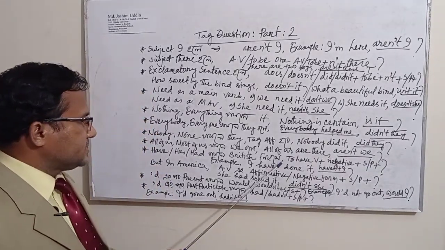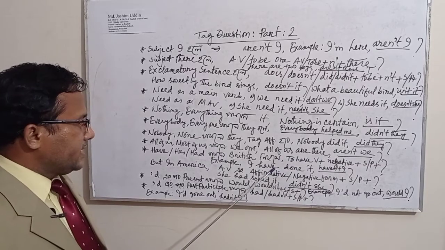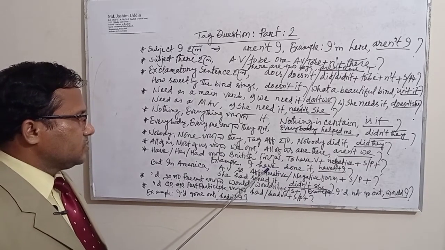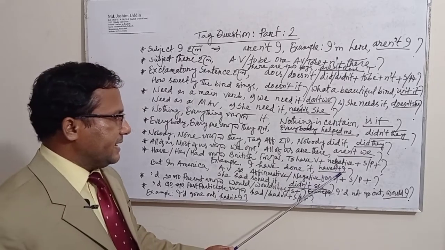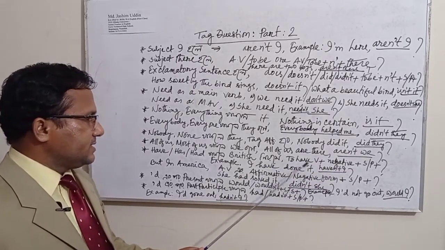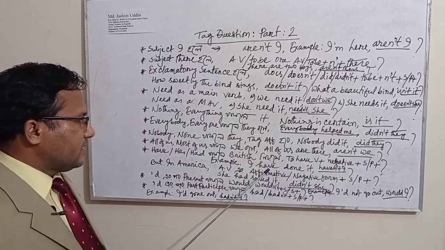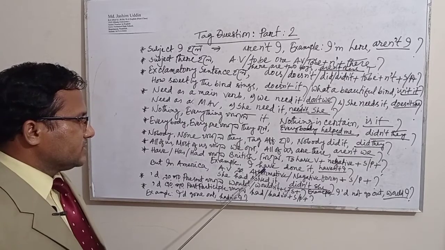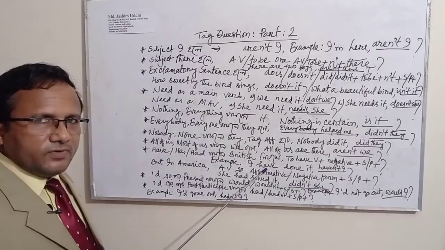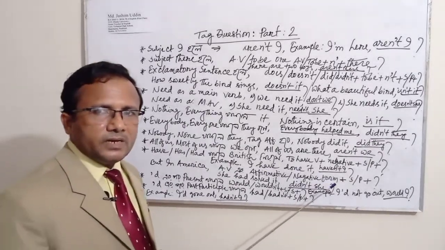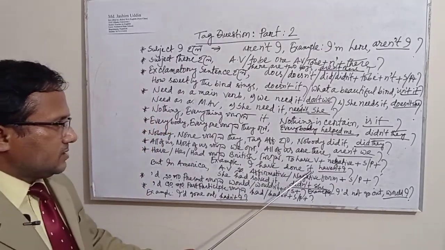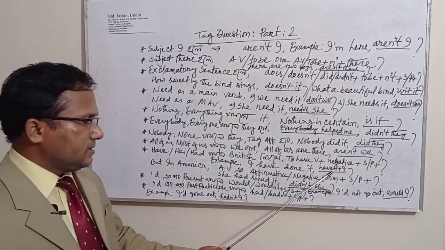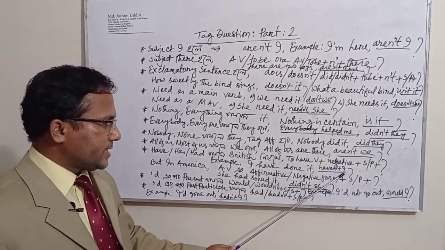Now if the sentence is I have done it, in the British rule the tag question will be haven't I, but if it is in American grammar the tag question will be don't I, because have here is in present form. This is why we have used here have, don't I, and in American style it will be don't I.